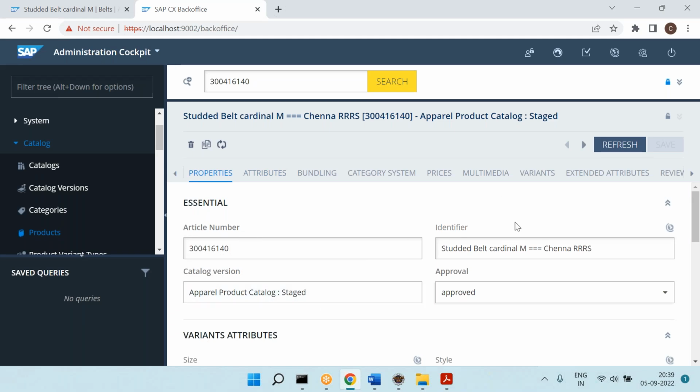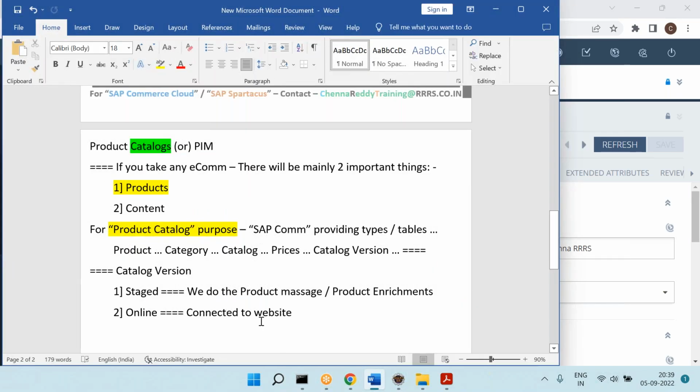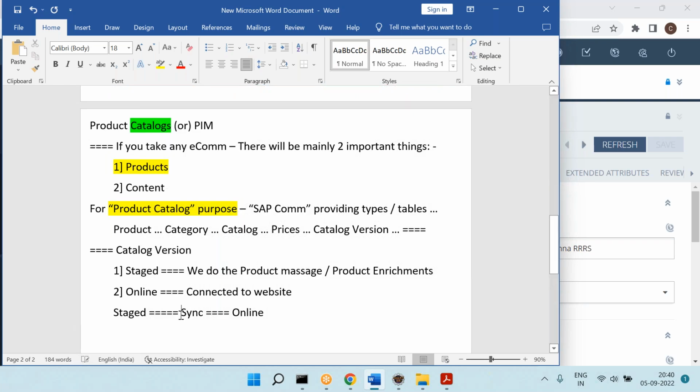Now, moving the staged data to online. Let's say I have the changes in the staged, then I need to move to online. Is called what? Synchronization. Yes, moving the staged data to online is called synchronization.